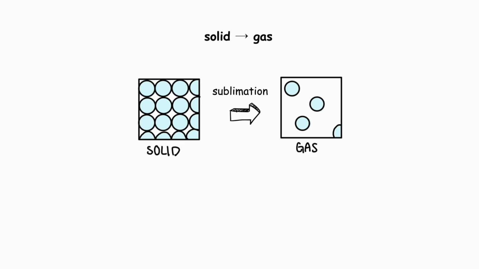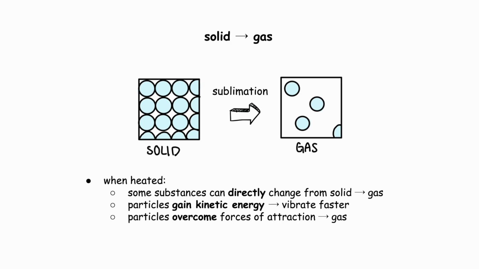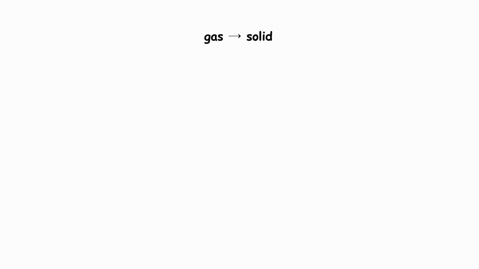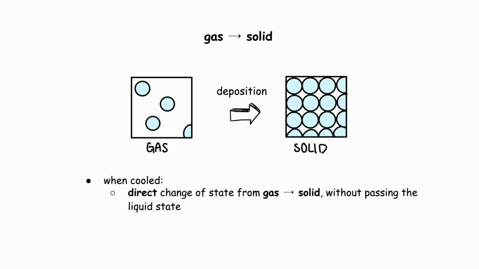The state change from solid to gas is called sublimation. Some substances can directly change from solid to gas. When a solid is heated, the particles gain kinetic energy and vibrate faster. Eventually, the particles overcome the forces of attraction and turn into gas straight away. Likewise, there is also a state change called deposition, which refers to the direct change of state from gas to solid without passing the liquid state.